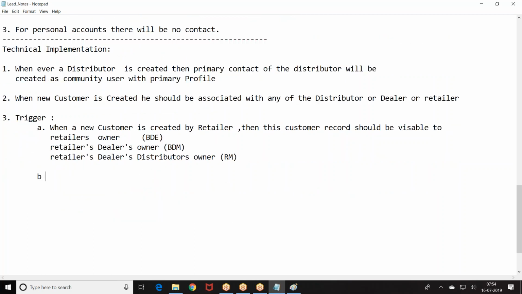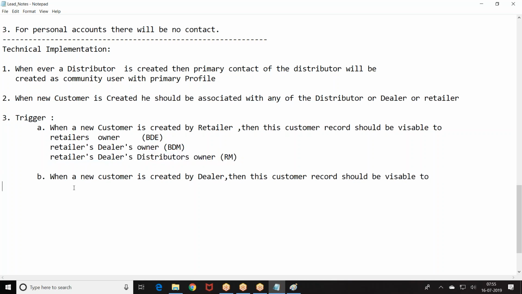Similarly, when a new customer is created, the record should be usable to the others in the hierarchy. I hope you got the story, right?